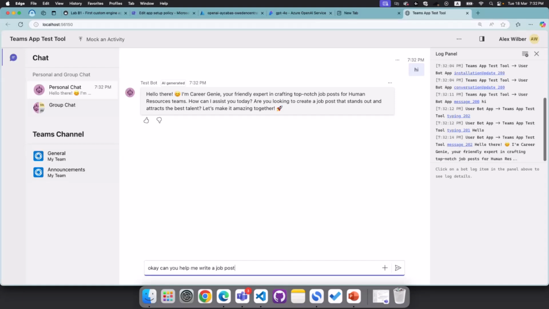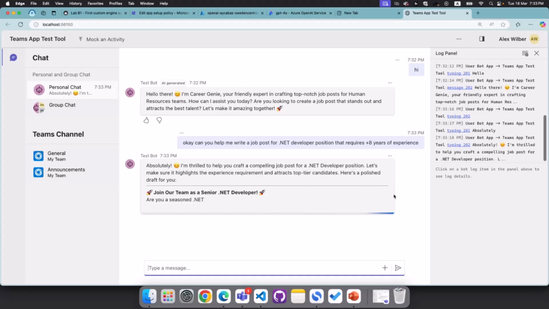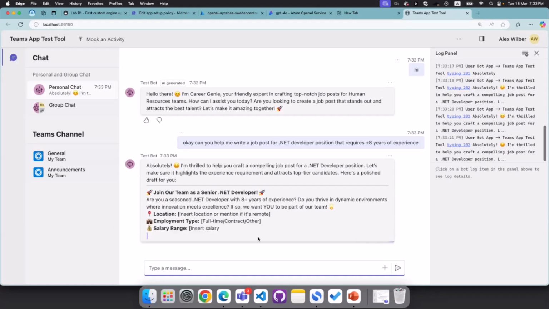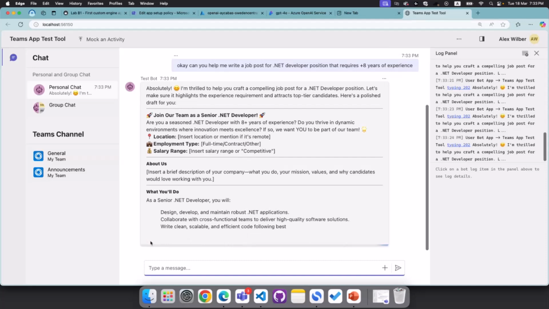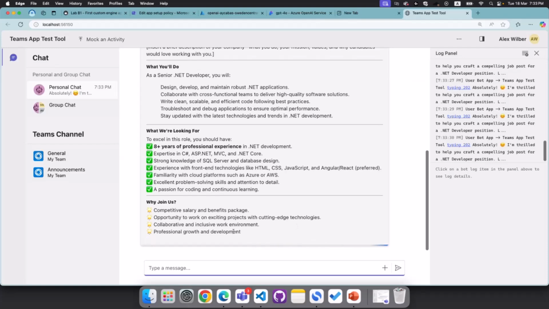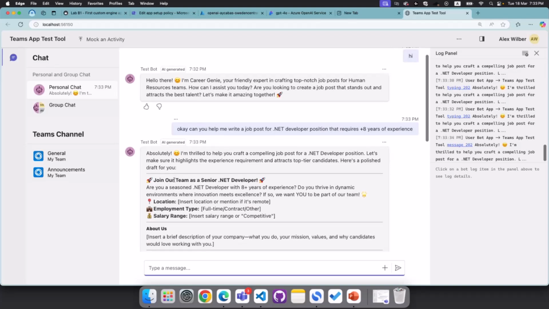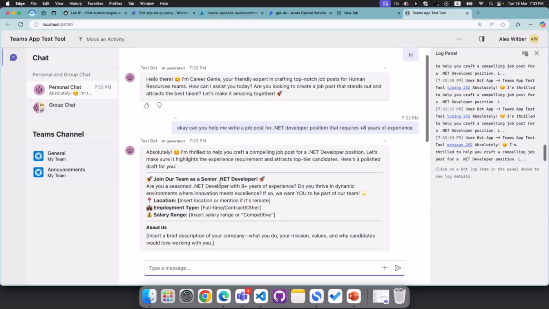So I can ask, okay, can you help me write a job post for a .NET developer position that requires 8+ years of experience? Let's see if we get a good job post. And as you can see, and I will dive deeper in the next sessions, this agent is already using streaming. That means that we are not sharing everything in one go, but whatever we are getting from the model, we are getting step by step. Okay, and finally, this is the job post we've got for .NET developer, 8+ years.